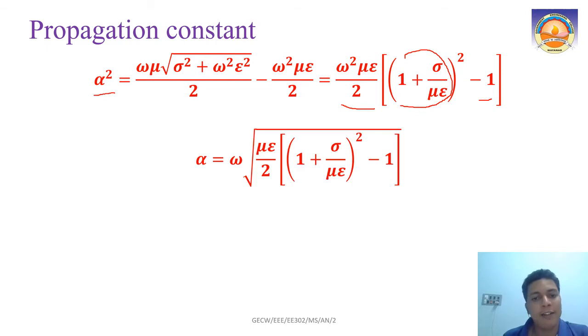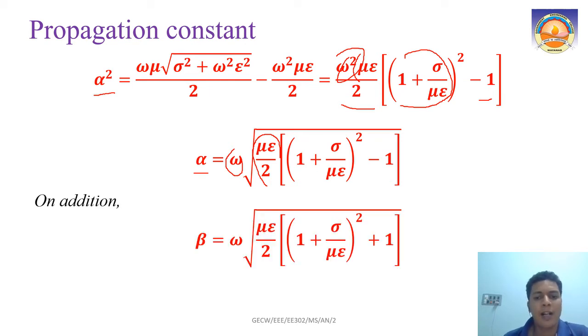So from this I can find alpha by taking the root, right. Omega square is there, so that becomes omega here. Then you have mu epsilon by 2, that is the part coming here. When you are taking alpha, it will become root of mu epsilon by 2. Inside that you have to take the square root of the remaining part, 1 plus sigma by mu epsilon all square minus 1. So that is our alpha. Clear?